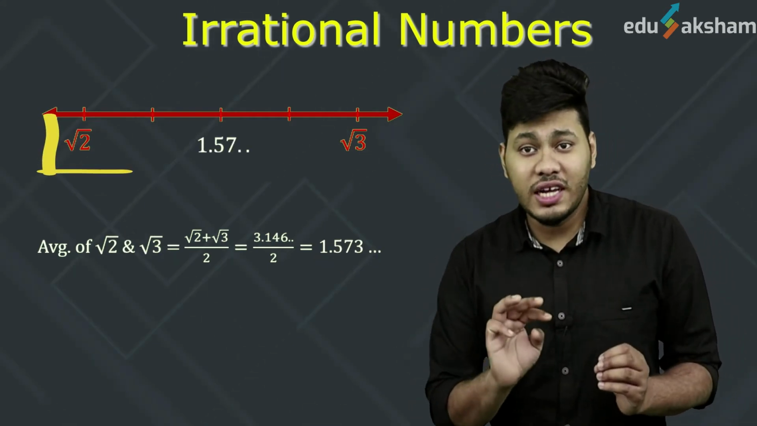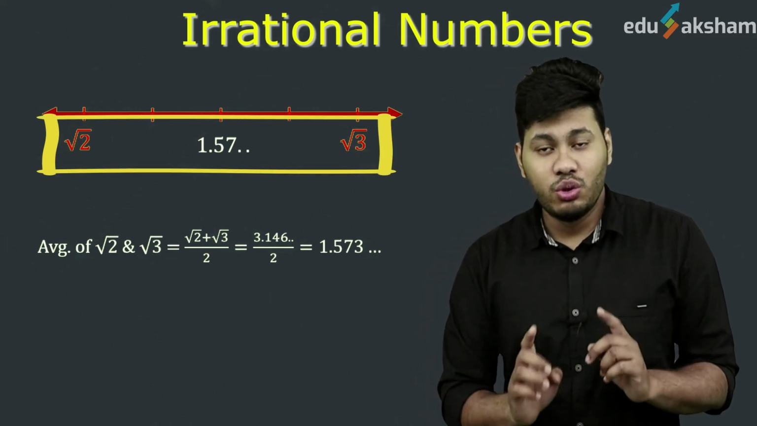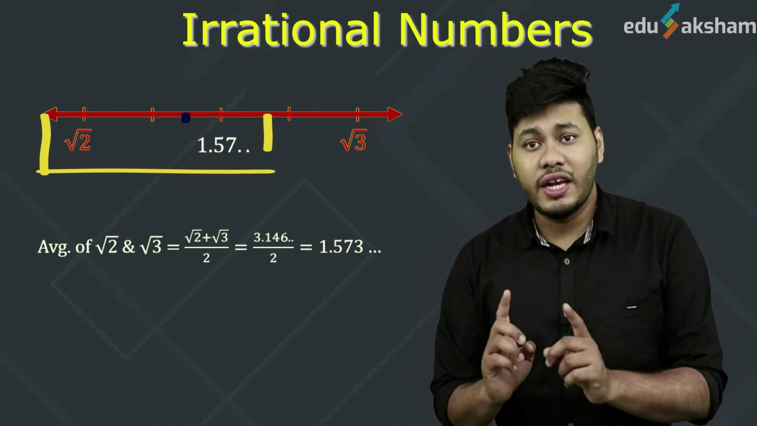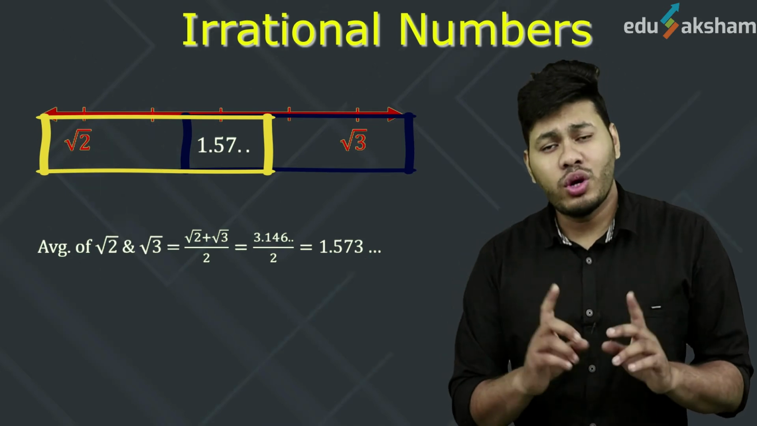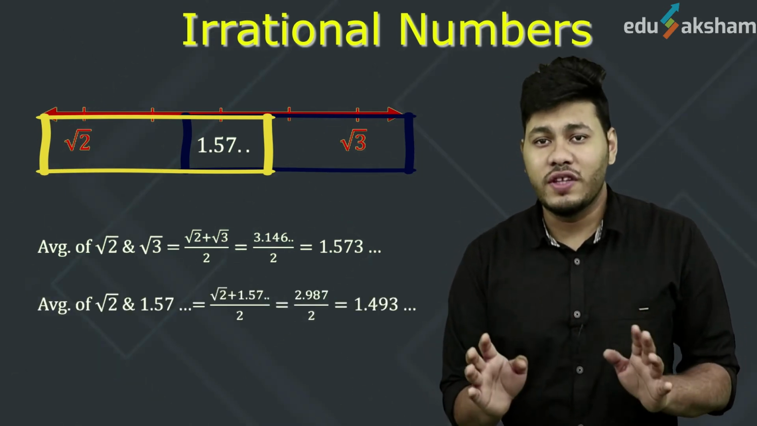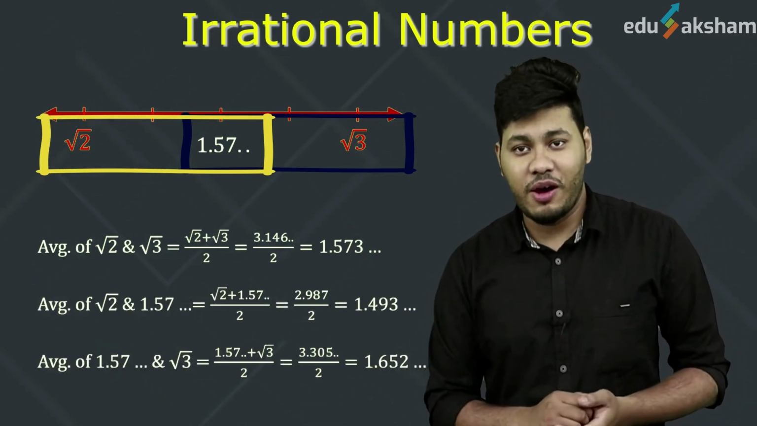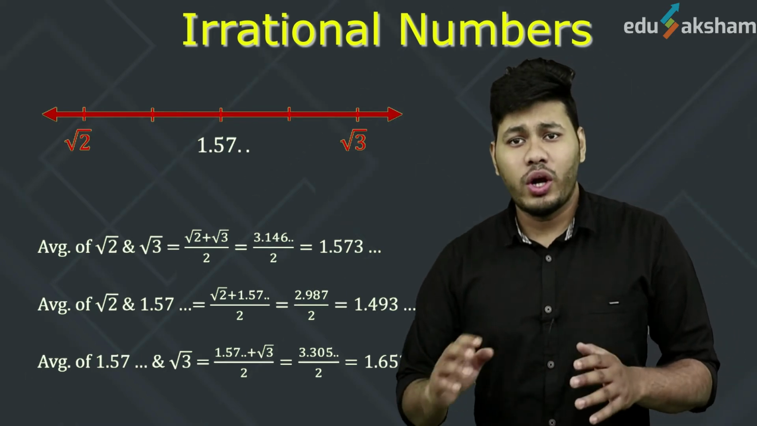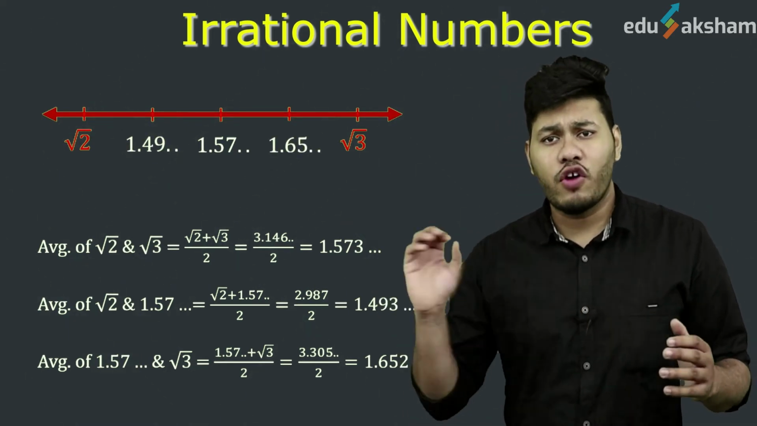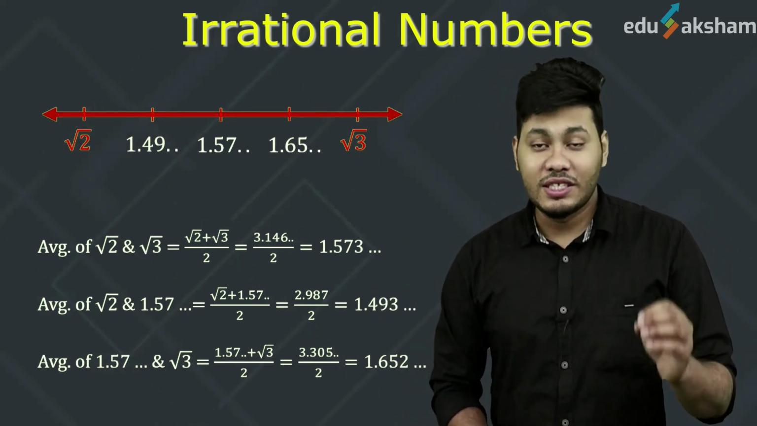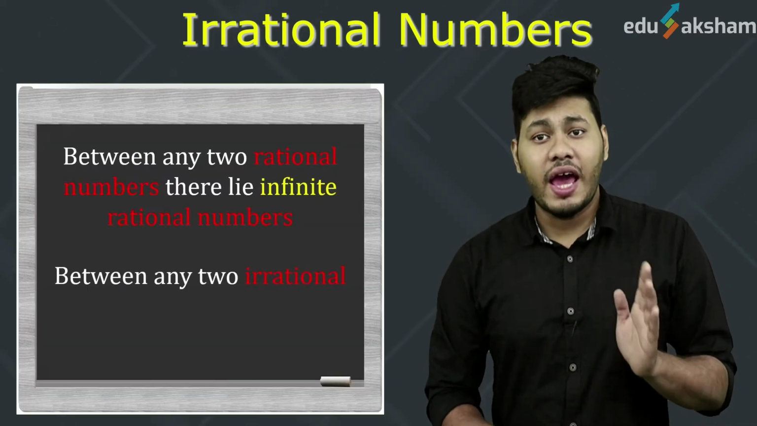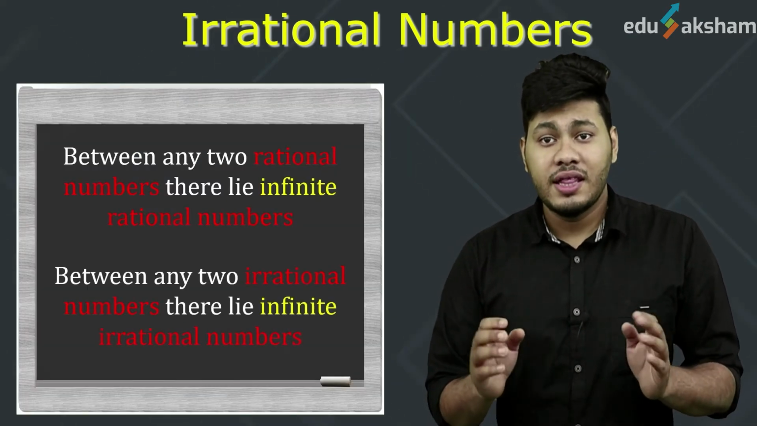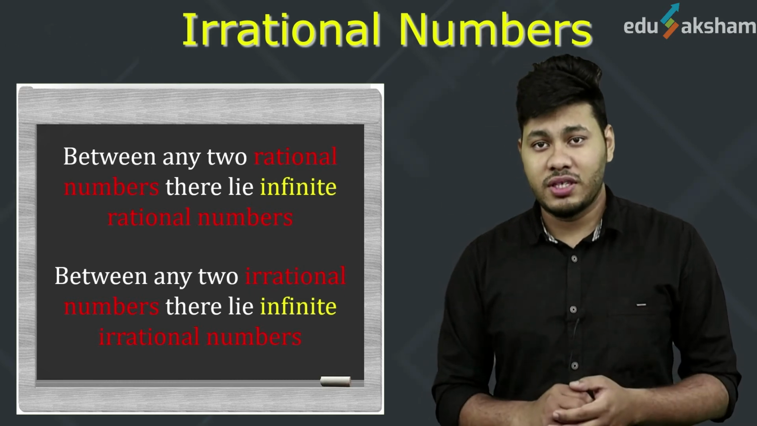Now since you have 3 irrational numbers in total, you can find the numbers between any two of these. You can find the average between any two of these and you will always get an irrational number. So in this manner, you can find n number of irrational numbers. Hence, we can conclude that between any two irrational numbers, there lie infinite irrational numbers.